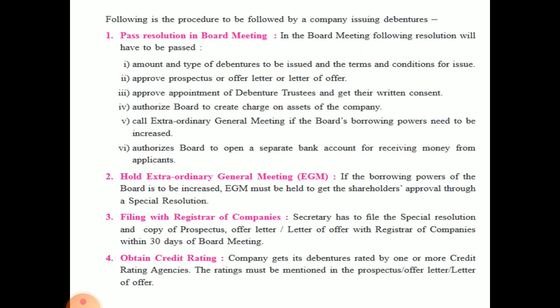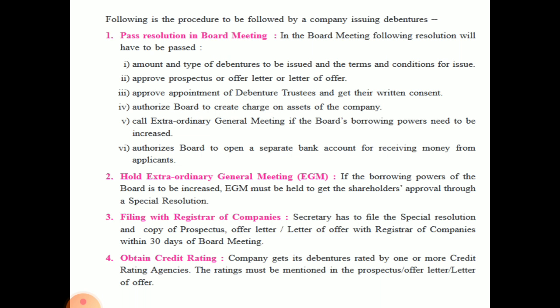Authorize board to create charge on the assets of the company. Call extraordinary general meeting if board borrowing powers need to be increased. अगर उनको लगता है कि board के powers increase होने चाहिए, then they have to appoint an extraordinary meeting also. Authorize board to open a separate bank account for receiving money from application. This money should not be mixed with the share capital amount. Okay, there should be a separate bank account for this.